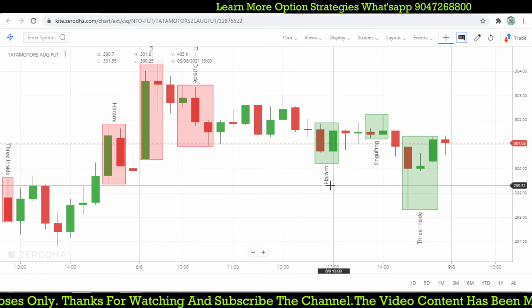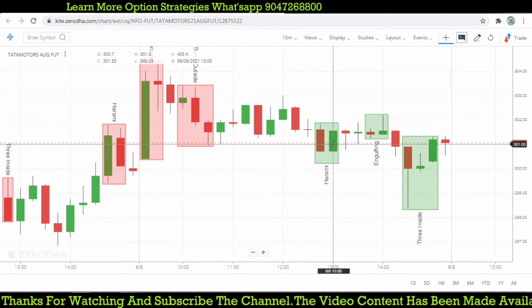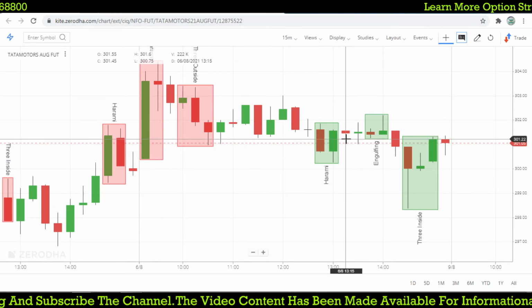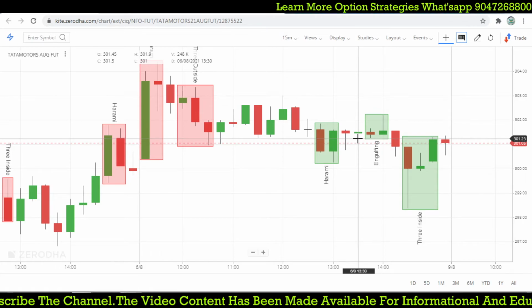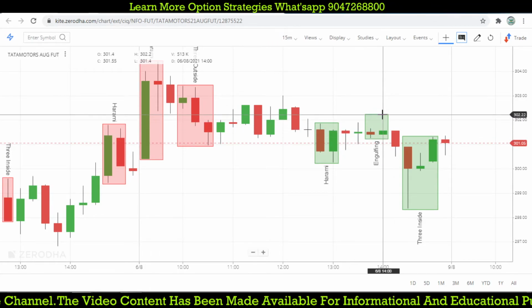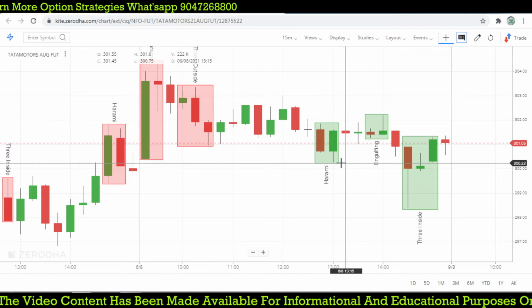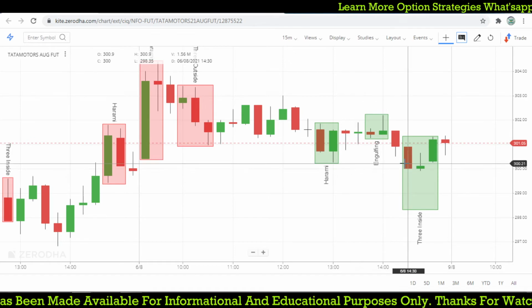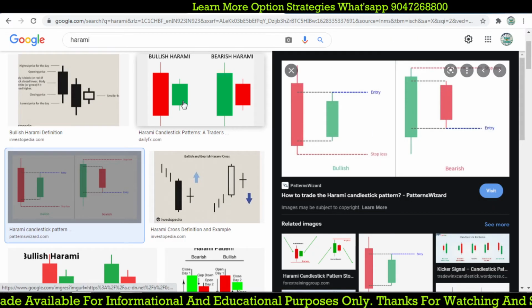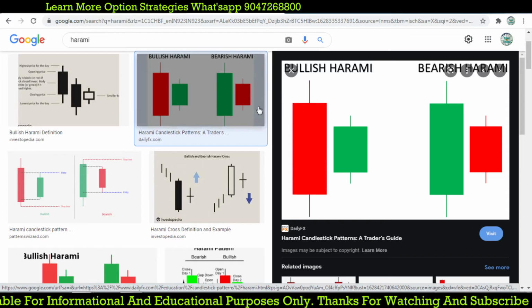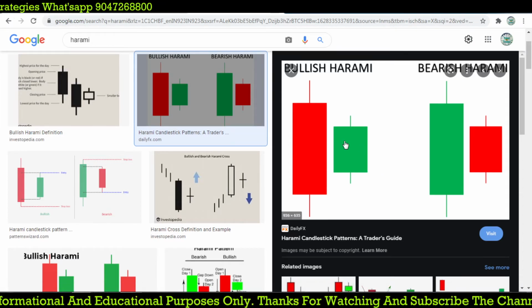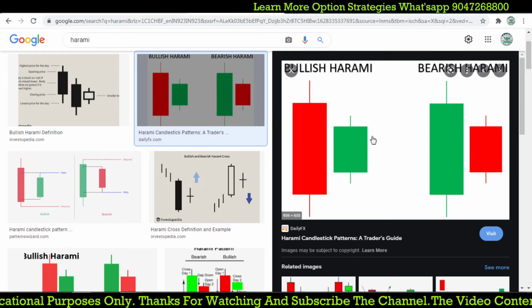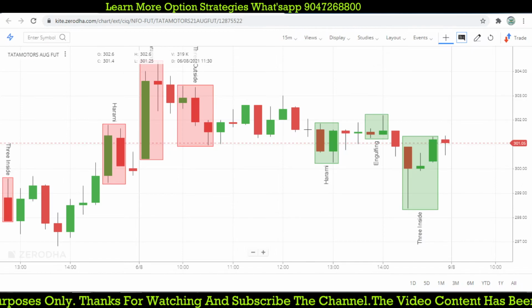So for example, we will take a buy at this point. This candle high is around 301.6. Whenever the next candle breaks 301.6, we got an entry opportunity. It moves lower, and this is the stop loss of your trade, 300, right? So what I'm discussing with you is that when you take this kind of candlestick pattern, it gives you an even more powerful pattern that the market is going to reverse, correct? That Harami pattern shows how the market is going to reverse at a higher level and lower level.